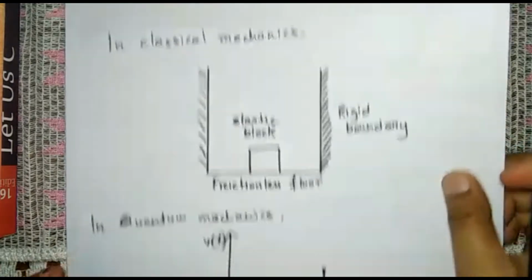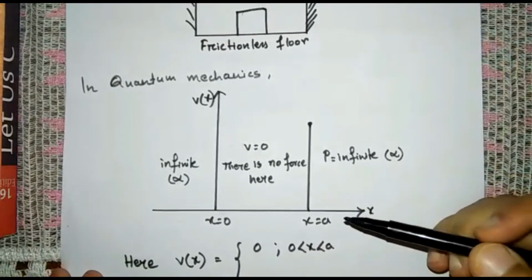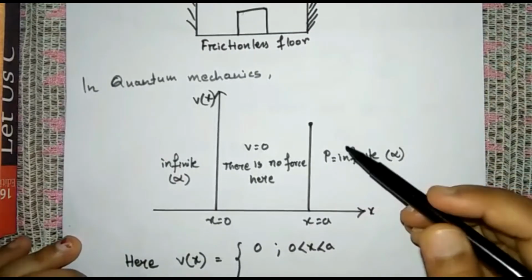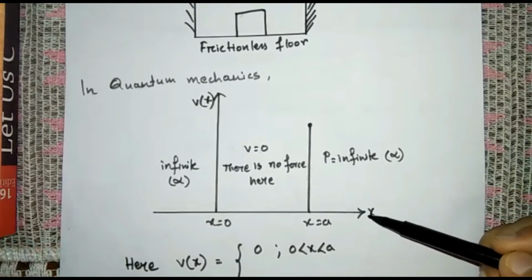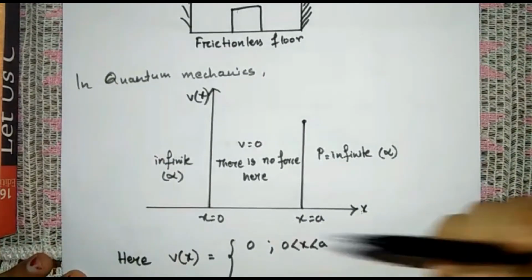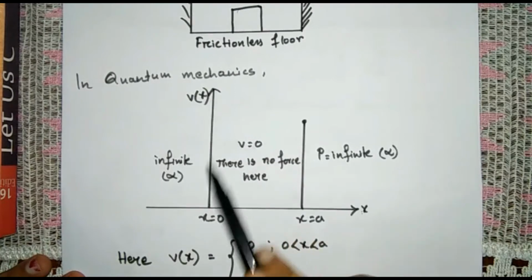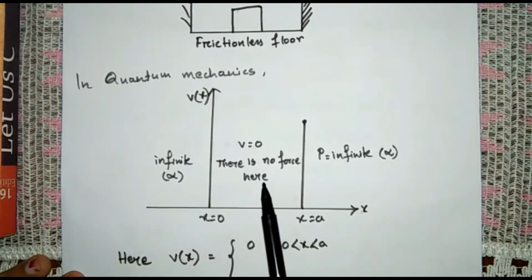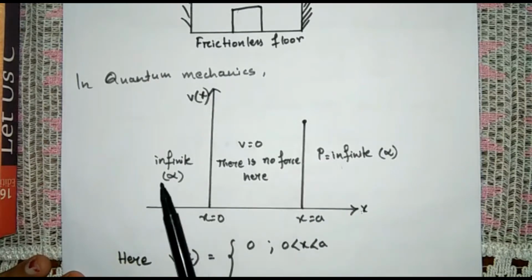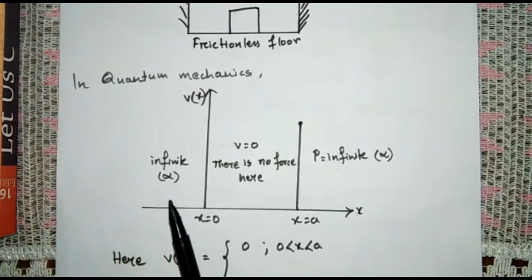But in quantum mechanics, as you can see, I have illustrated this with a graph. This is just a graph representing how potential varies with x. In the graph, as you can see, we have taken 2 points. Here x is equal to 0 and here x is equal to a. Inside this boundary, the potential is 0. That means there is no force here. And on the other sides, the potential is infinite.